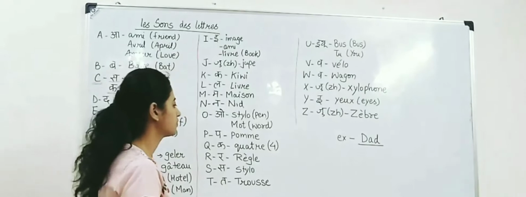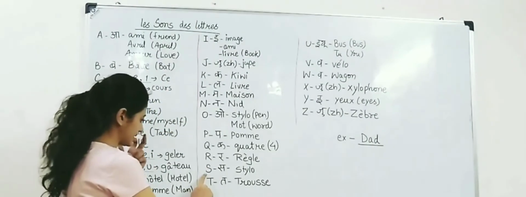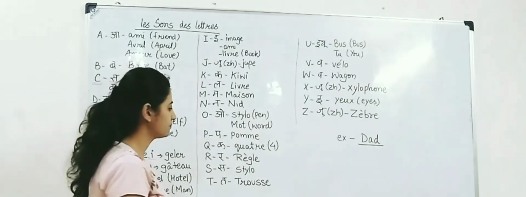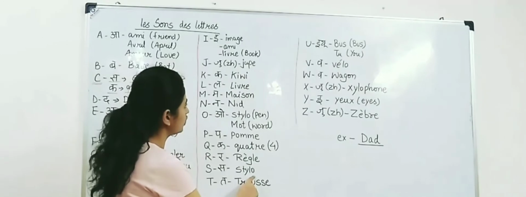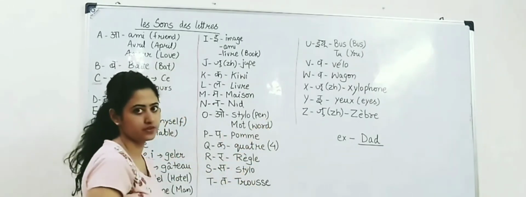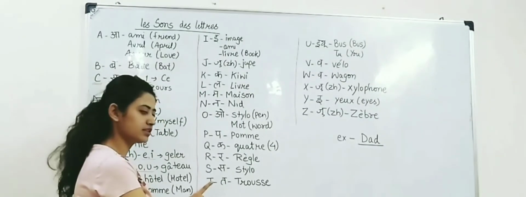Règle, which means scale. Next, S. It has the sound of S. For example, stilo. Stilo, which means pen.